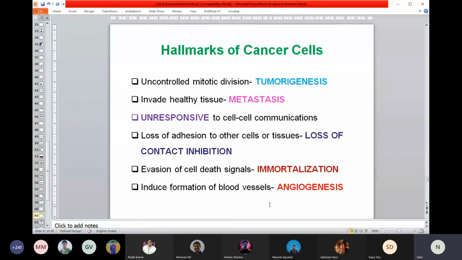So you have to kill this specific cell, the cancer cell. That's one thing. Now, I told you otherwise, in the normal developmental process, right?